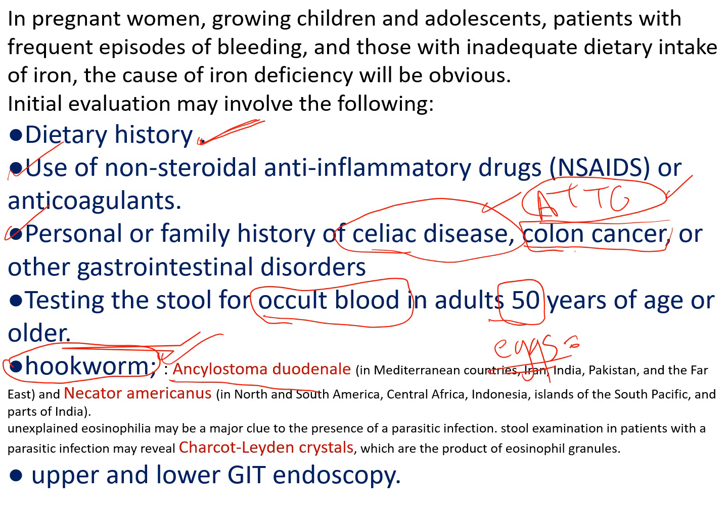So, unexplained eosinophilia may be the clue for the presence of parasitic infection, and the stool examination may show the characteristic Charcot-Leyden crystals. You will not find the eggs of the parasite. You will find unexplained eosinophilia on blood film and Charcot-Leyden crystals on stool. So it is simple. Start the treatment with albendazole or mebendazole if you suspect hookworm infestation.